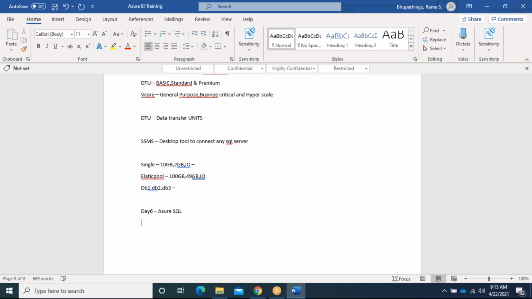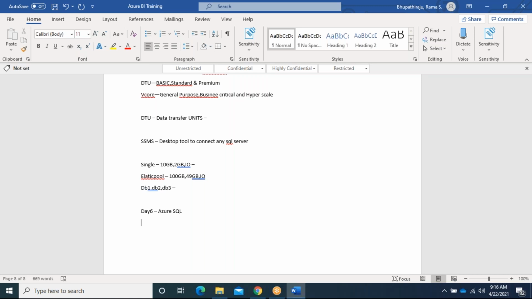And just a recap: in Azure Storage, we discussed the Storage Explorer, Azure Blob Storage, Data Lake Gen 1, Data Lake Gen 2. Here there are questions like: what is Azure Blob Storage? What is Data Lake Gen 1? What is Data Lake Gen 2? Another question is how many types of replication or redundancy are available in blob storage? We have 4 types: LRS, local redundancy, GRS, ZRS, GZRS.